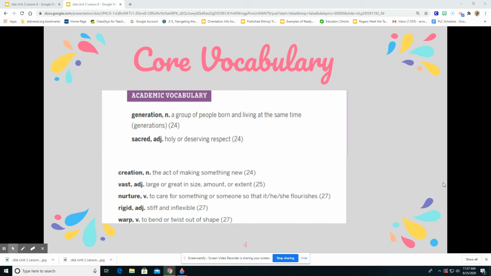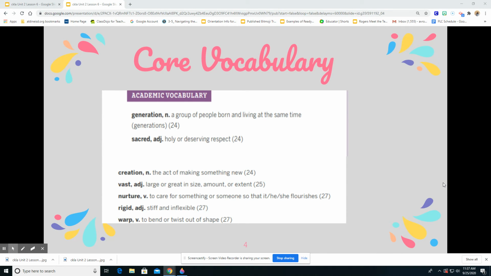And your last vocabulary word is warp, which is a verb. It means to bend or twist out of shape. So sometimes you can bend a straw or a pen and warp it out of shape. So that's an example of warp, and it's a verb.